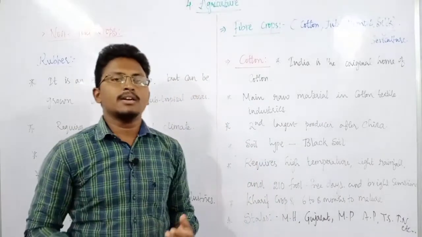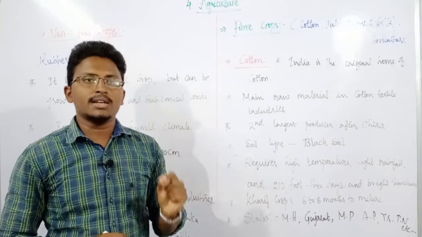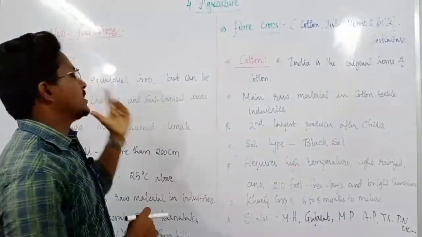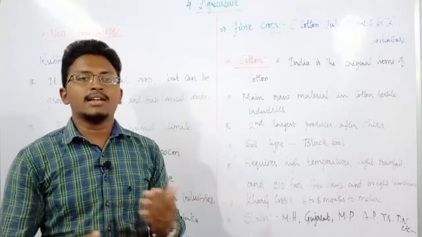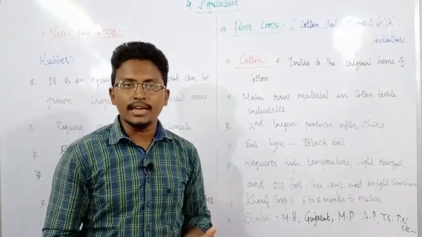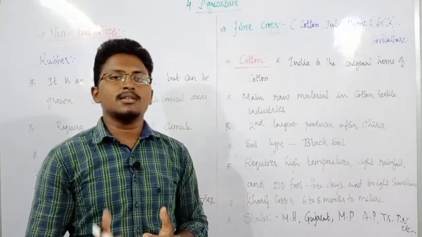As you all know, in our everyday life we use different products that are actually made from rubber. For example, the eraser you rub with, and the tires, cycle tires, car tires, bike tires, whatever the tires, they are mainly manufactured from this rubber. So let us discuss this rubber.